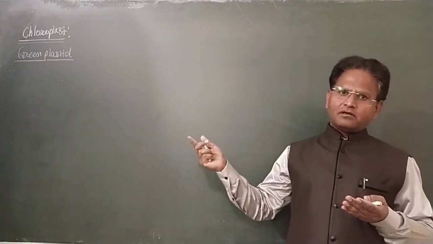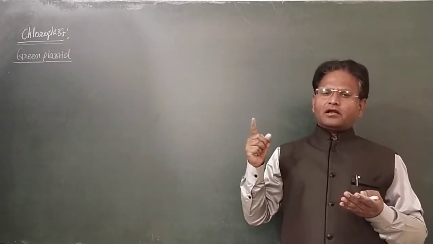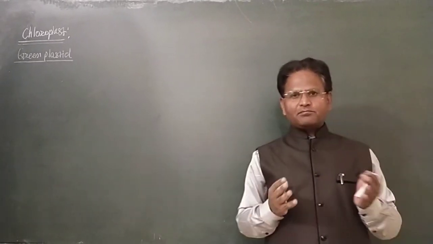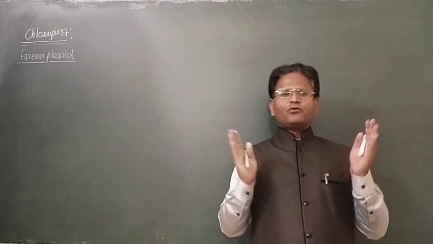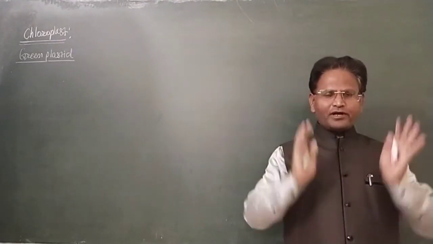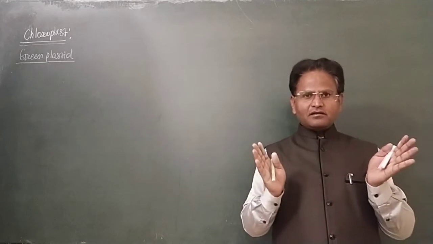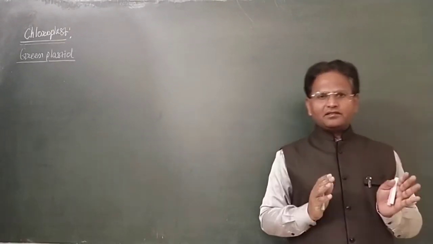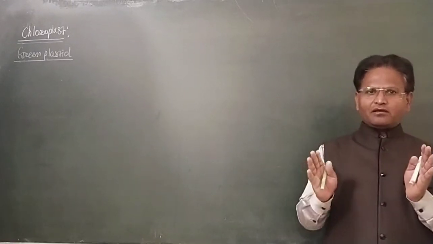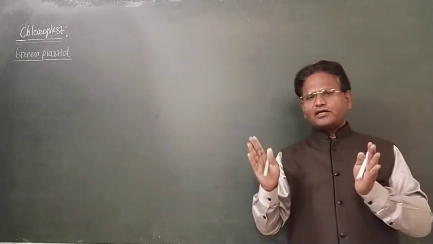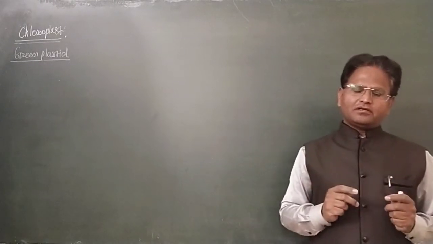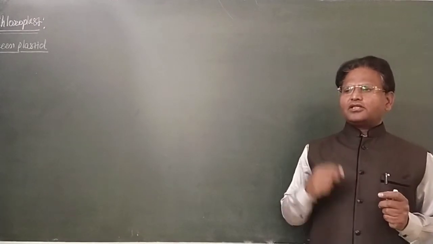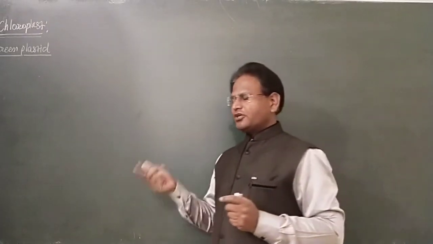Chloroplast का number, ये light intensity और exposure of light पे depend रहता है. जो part ज़्यादा expose हो गया है light के लिए, तो वहाँ ज़्यादा number chloroplast के रहते हैं. उस part में, प्लांट के पार्ट में ज्यादा क्लोरोप्लास्ट के नंबर तैयार होते रहते हैं. So according to the intensity of light, the chloroplast number may be increased.